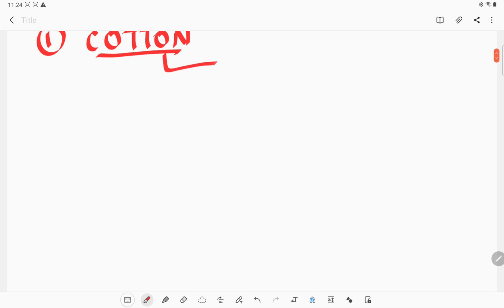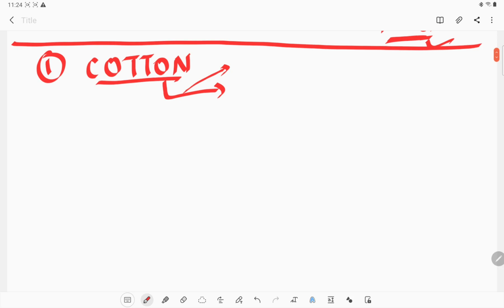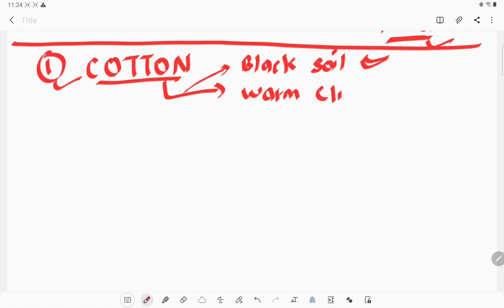From where can we find cotton, or what is necessary for cotton to grow? First, it requires black soil. So a place which contains black soil is very good to grow cotton plants. And what kind of climate? Warm climate is required for the cotton plant to grow.